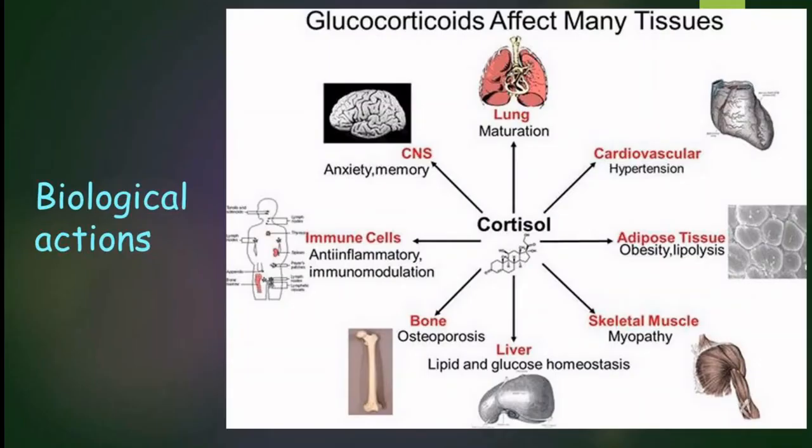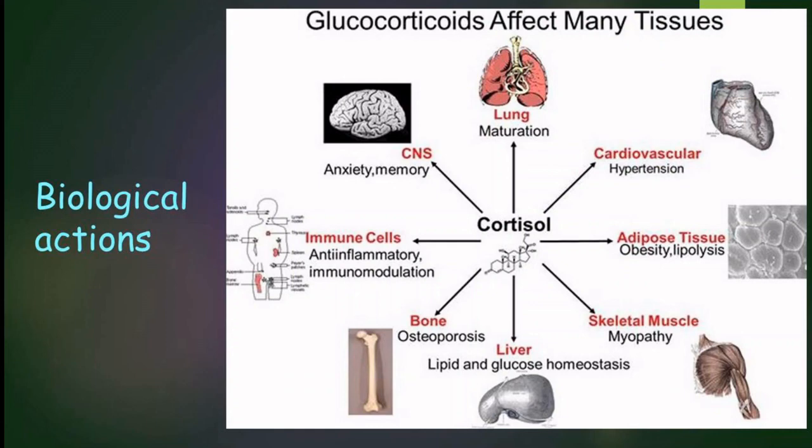So the biological actions of the glucocorticoid include lung maturation, maintenance of cardiovascular tone and blood pressure, obesity or lipolysis of the adipose tissue, myopathy of the skeletal muscle, lipid and glucose homeostasis by the liver, osteoporosis in the bones, anti-inflammatory and immunomodulatory actions on immune cells, and anxiety and memory in the central nervous system.